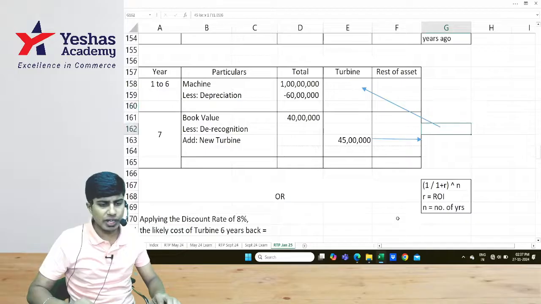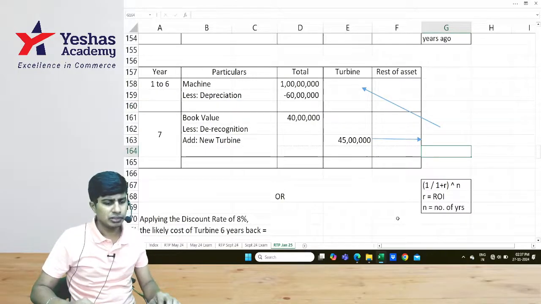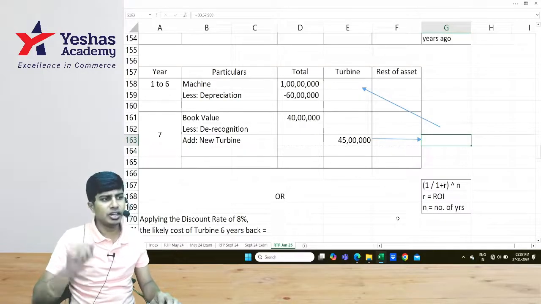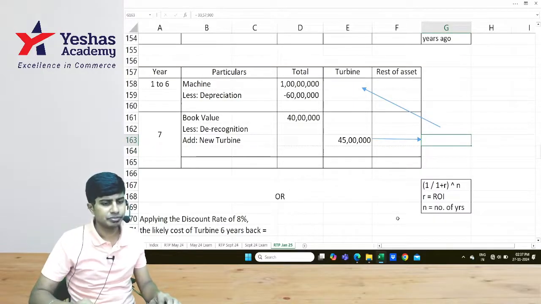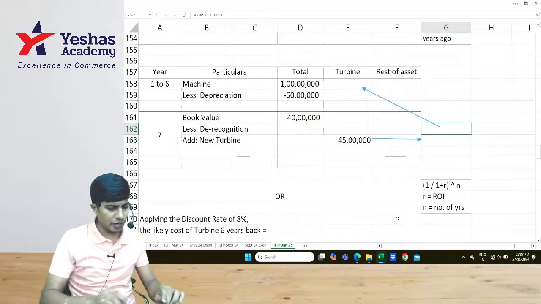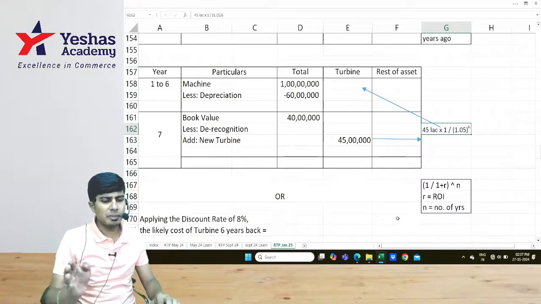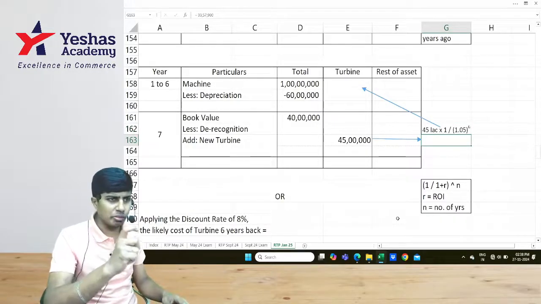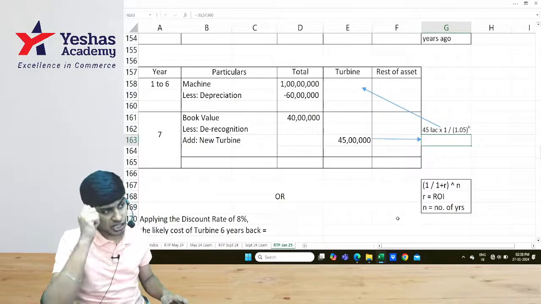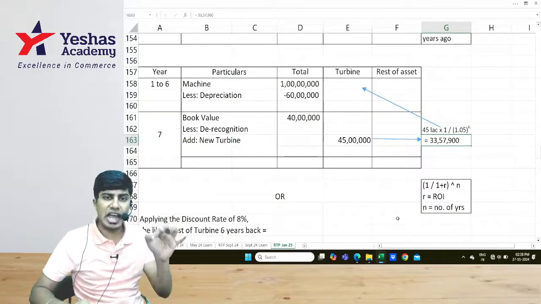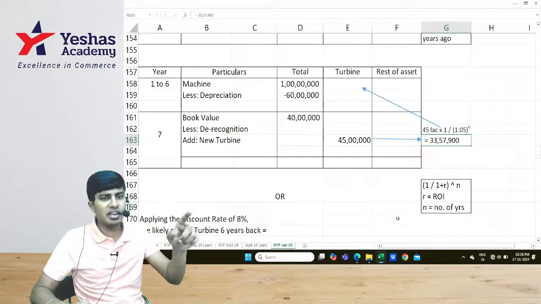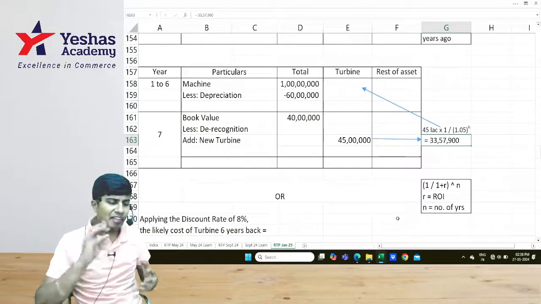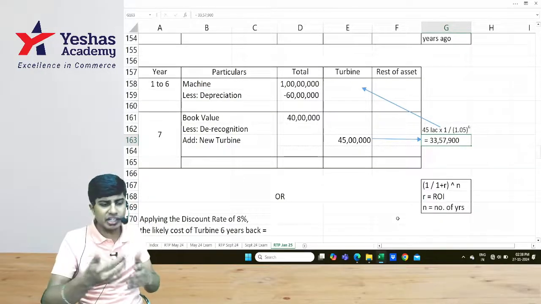So basically first do 1 divided by 1.05 to the power 6. Multiply that with 45 lakh. So 45 lakh is the cost of the machine today. Its cost 6 years ago would have been 33 lakh 57,900. And if you take 33 lakh 57,900 as the cost of the turbine 6 years ago, add 5% inflation or interest to it every year, it comes to 45.